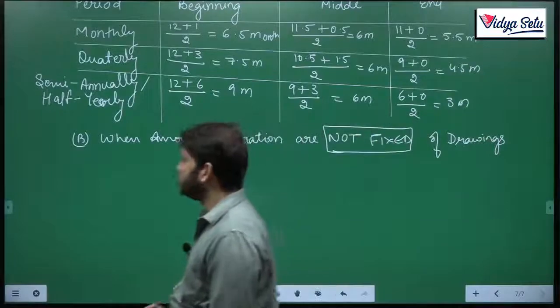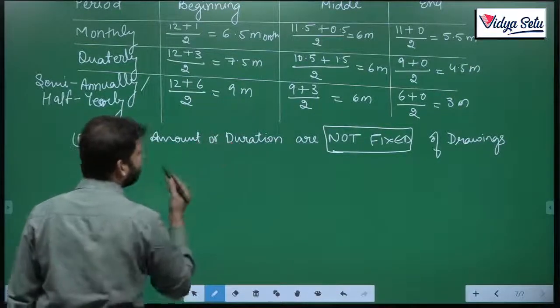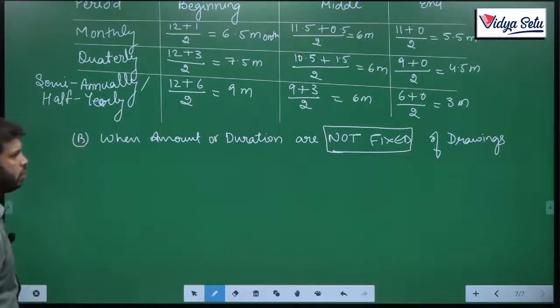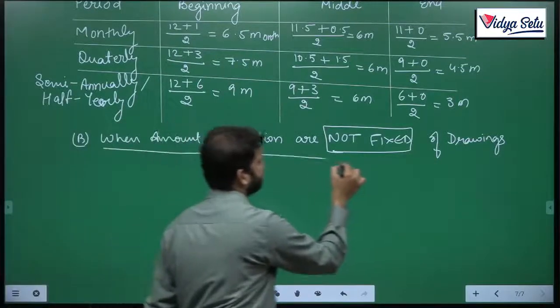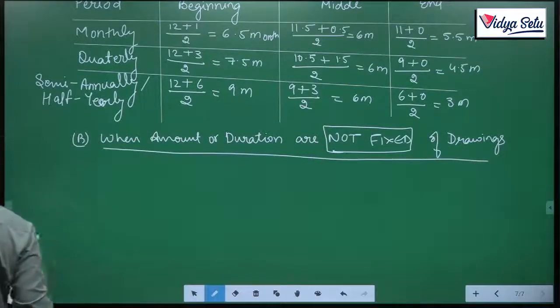When either amount or duration or both are not fixed, what will happen then? Let's see. Then we just have to use our product formula.